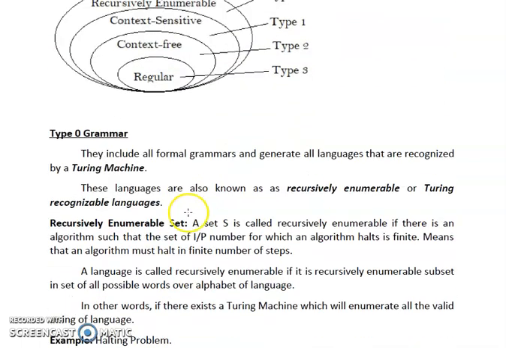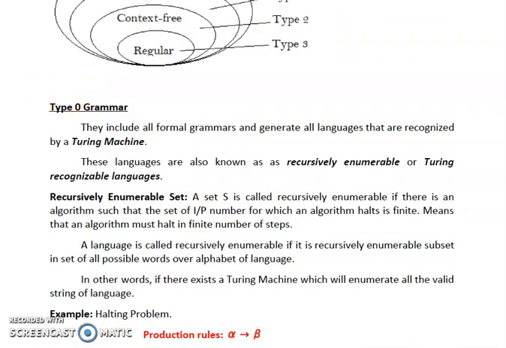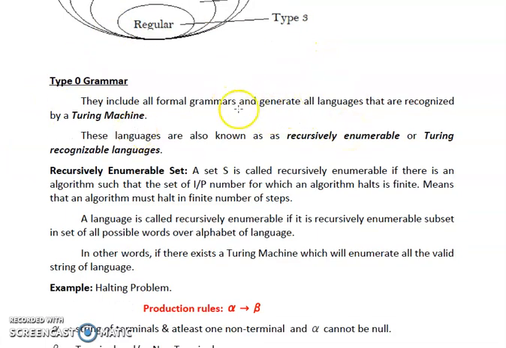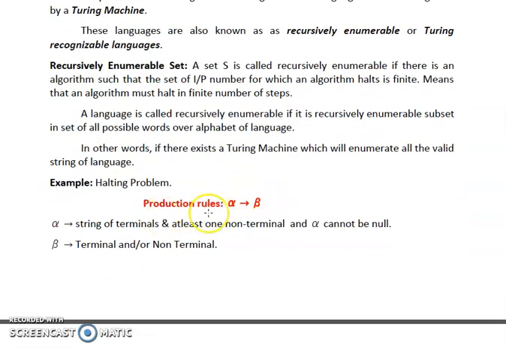In that video, we learned the detailed description of the Type 0 grammar, that it generates all the languages that can be recognized by a Turing machine and hence is also known as Turing recognizable language. We discussed the recursively enumerable set and the production rules for the Type 0 grammar.